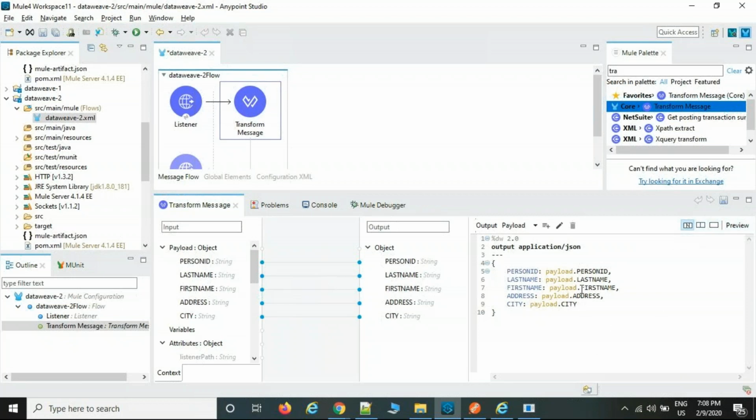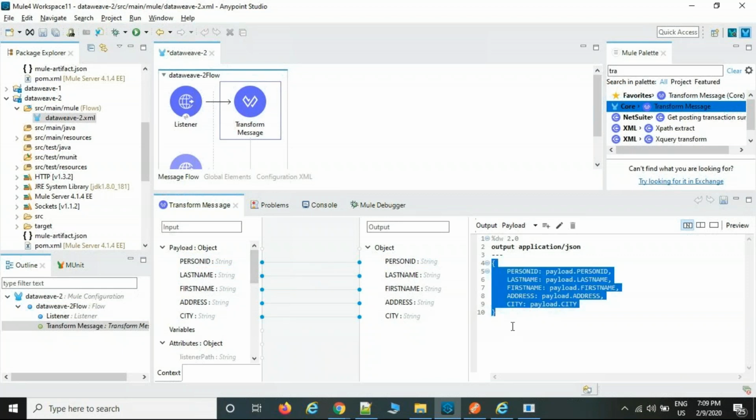This is the place where we are going to write the DataWeave code, this is where we import the output file, and this is where we import the input file. After drag and drop, the code is going to be generated.